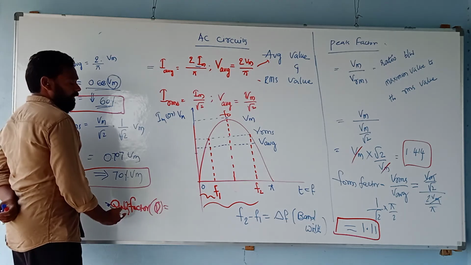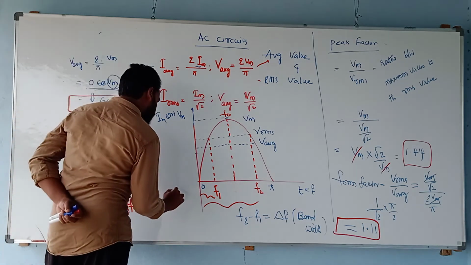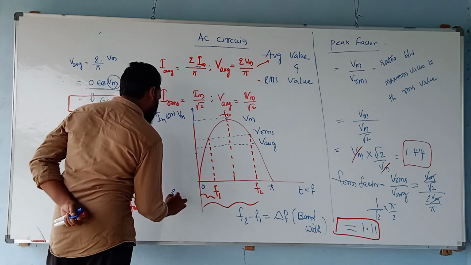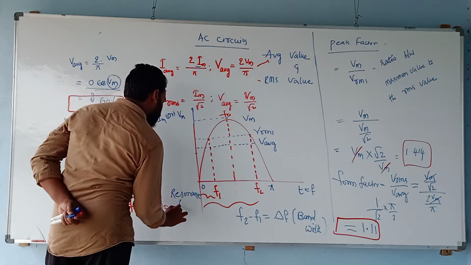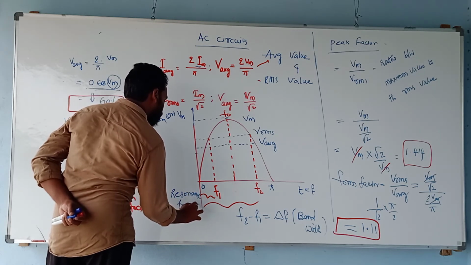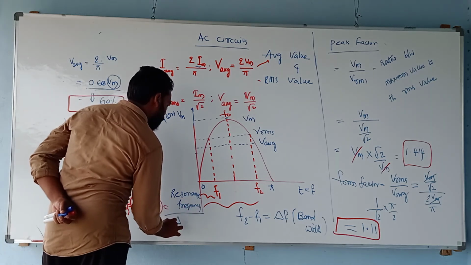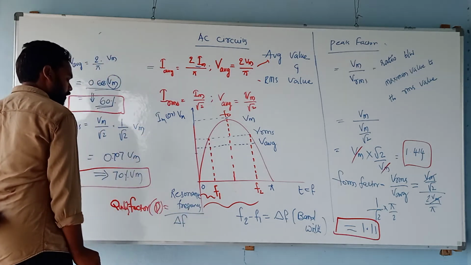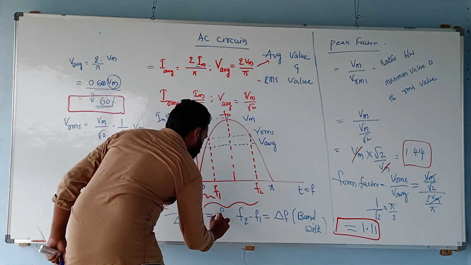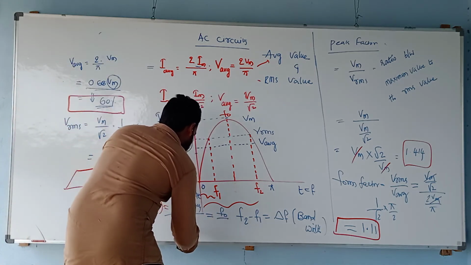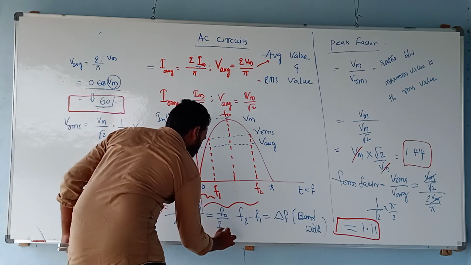Now how the Q factor is defined: Q factor is nothing but the ratio between the resonance frequency and the bandwidth. The resonance frequency will be F0, and del F I can substitute as F2 minus F1.